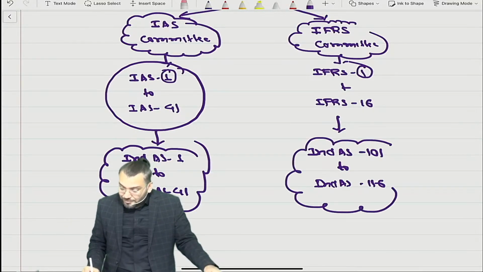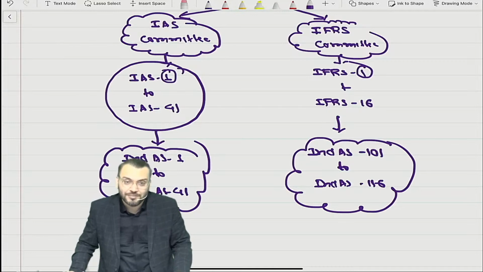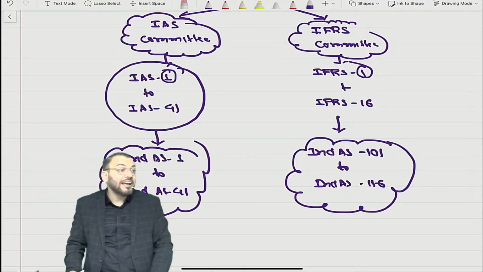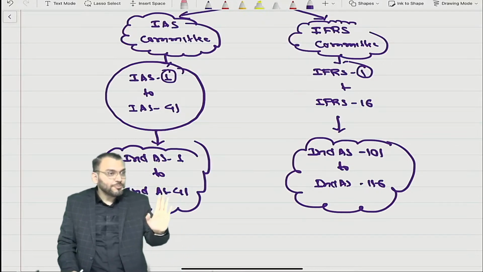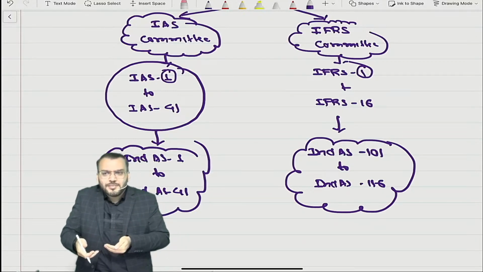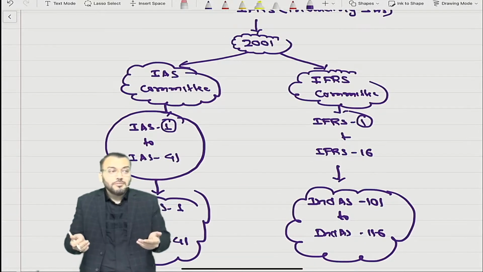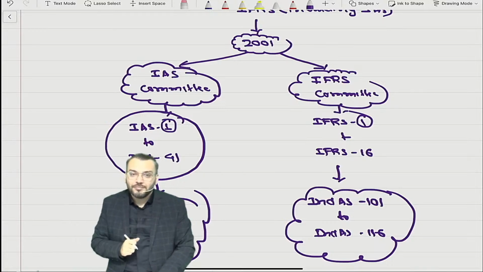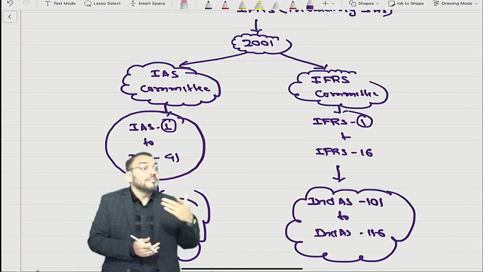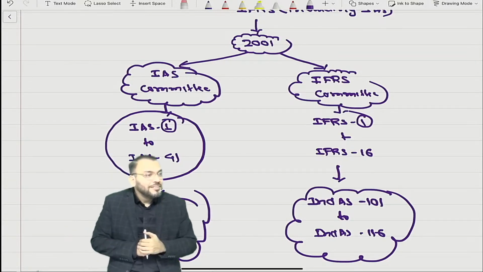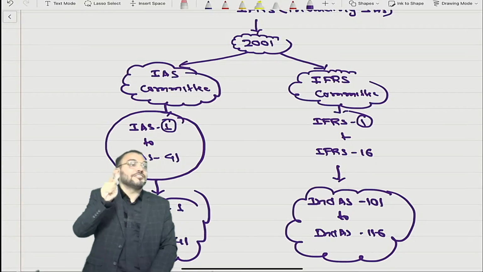But have you understood the numbering? Whenever I say Ind AS 101, what should come to your mind internationally? IFRS 1. When I say Ind AS 32, then it is IAS 32. Understood this point? This is only the base I am giving. Up to this, any doubt? No doubt? You have understood Ind AS numbering, and that Ind AS is nothing but the converged form of IFRS. When I say IFRS, it includes IAS.